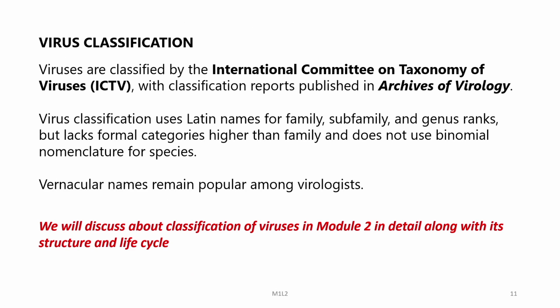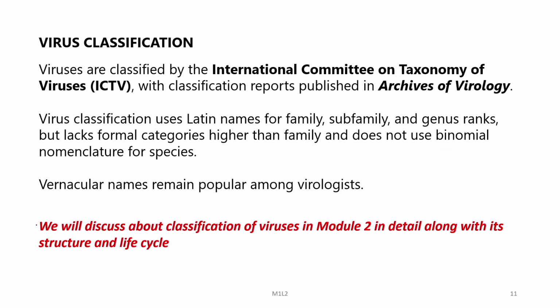So, viruses are classified by the International Committee on Taxonomy of Viruses, or ICTV, with classification reports published in Archives of Virology regularly. Virus classification uses Latin names for family, subfamily and genus ranks, but lacks formal categories higher than family and does not use binomial nomenclature for species. Here vernacular names remain popular among virologists.